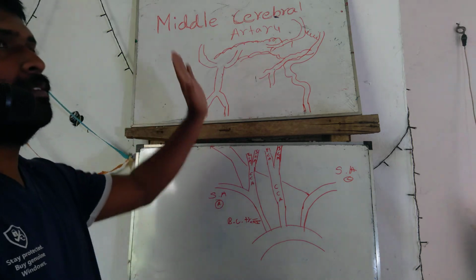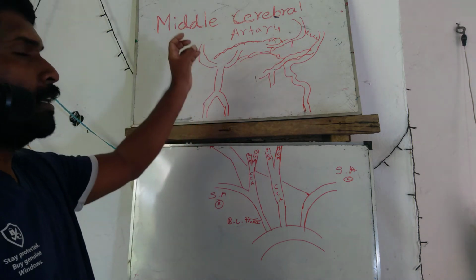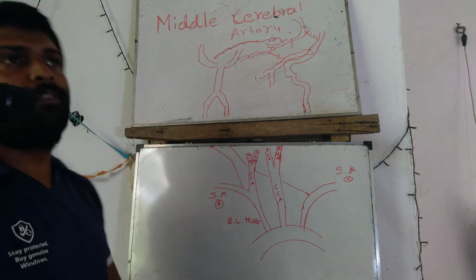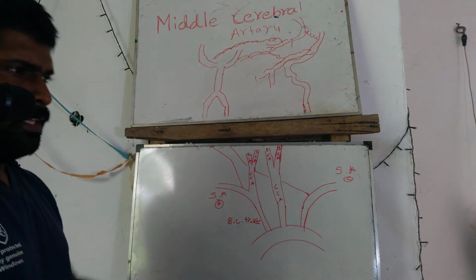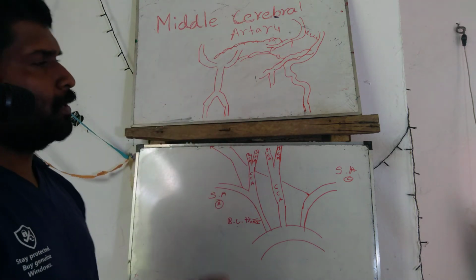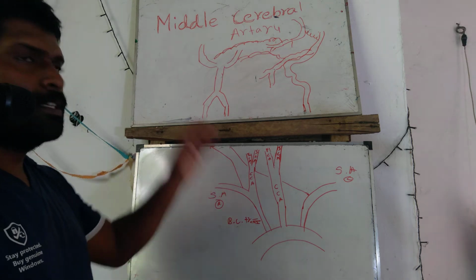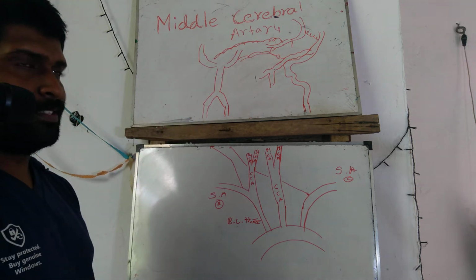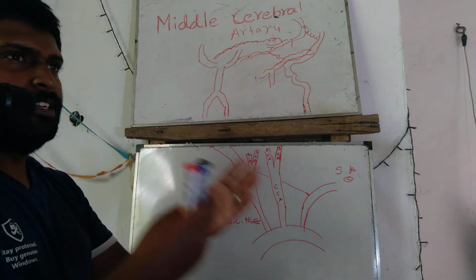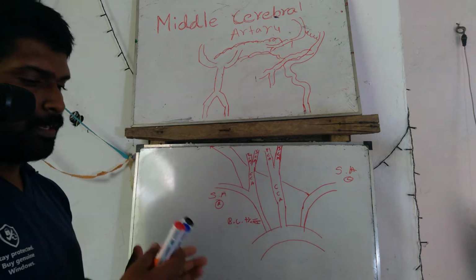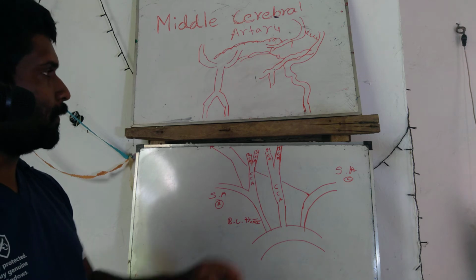the ascending and descending tracts that connect to the spinal cord, traveling upward and downward. The major circulation supply of this spinal cord is the anterior spinal artery and posterior spinal artery.